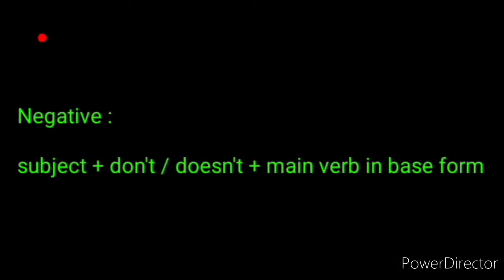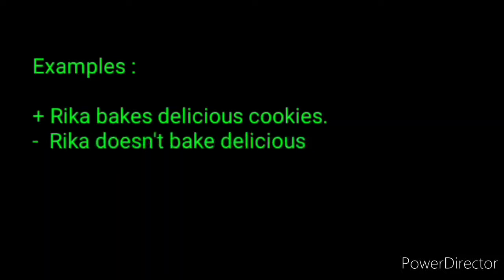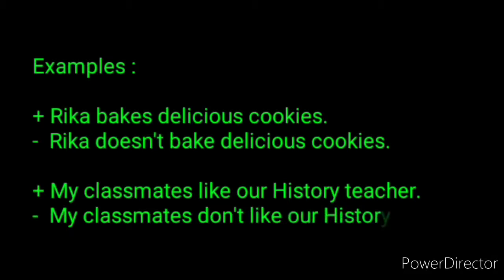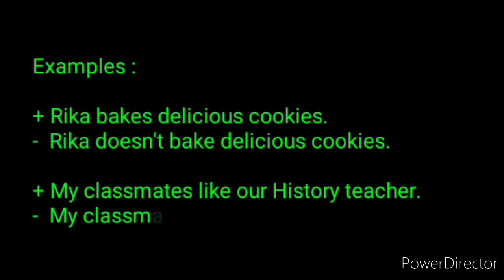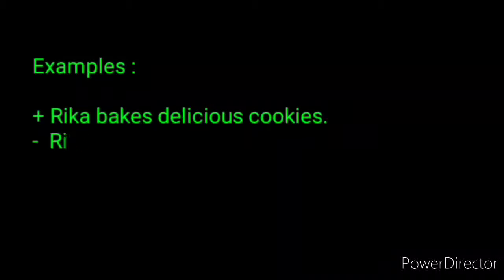For the negative sentence, the pattern is subject plus don't or doesn't plus main verb in base form. Examples: Rika bakes delicious cookies. Rika doesn't bake delicious cookies. My classmates like our history teacher. My classmates don't like our history teacher. If you notice, the main verbs in these sentences are all changed into their base forms, bake and like.